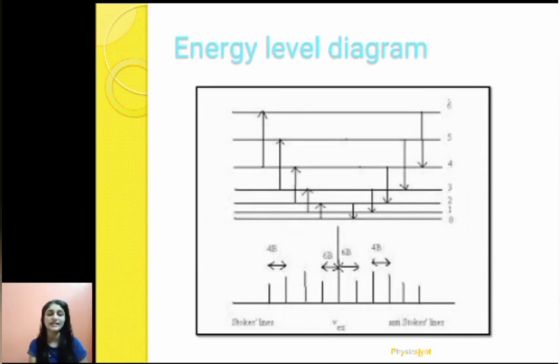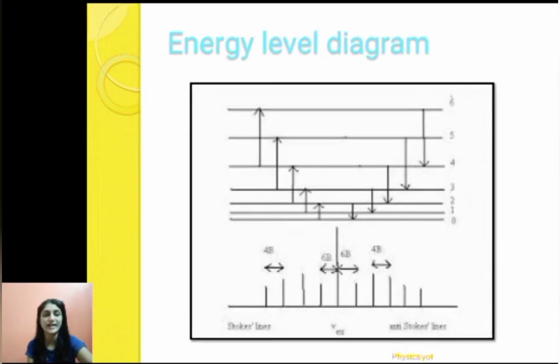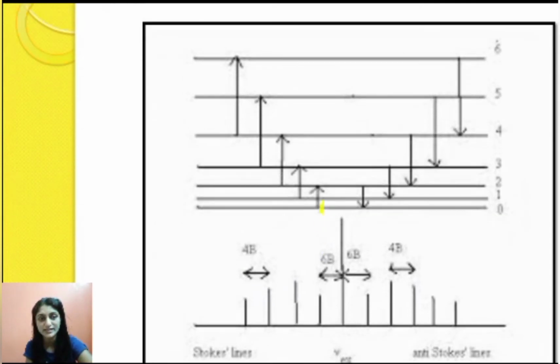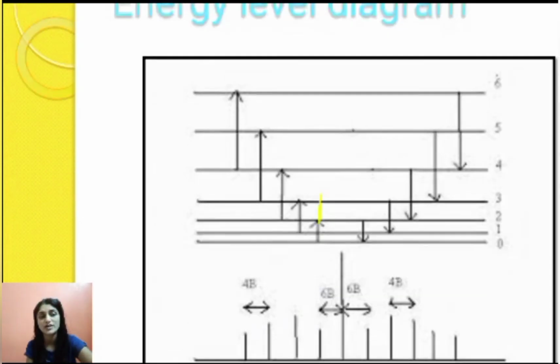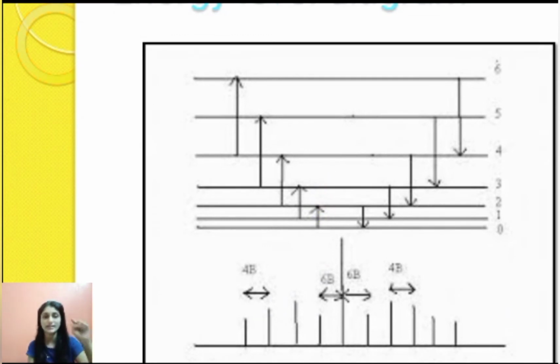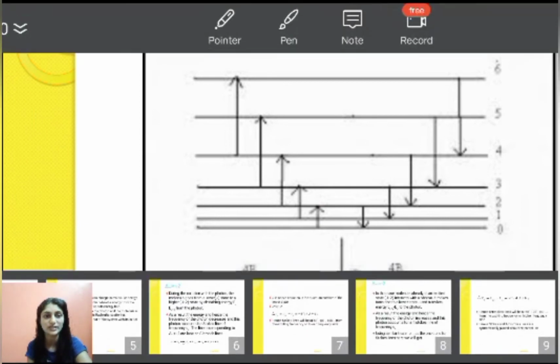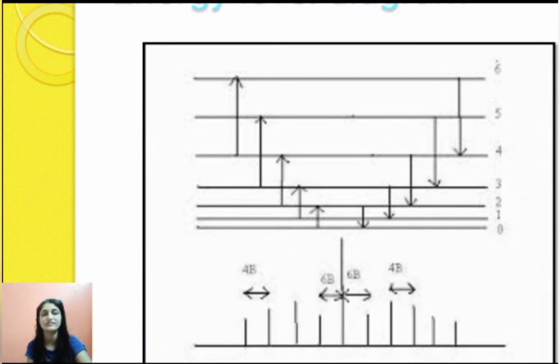So if you check the energy level diagram, it looks like this. Here you can see the transition is not taking place between consecutive energy levels, but where J changes by 2 units. So from E0 to E2, or E1 to E3, E2 to E5, and so on.